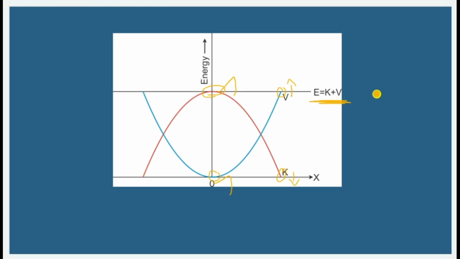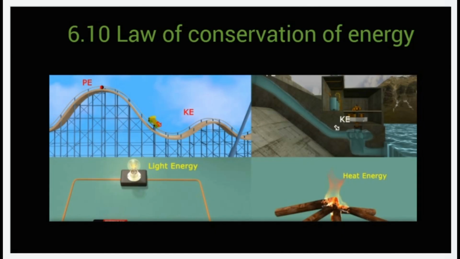The parabola over here shows the potential energy and kinetic energy variation of the block and the Hooke's law associated with that.